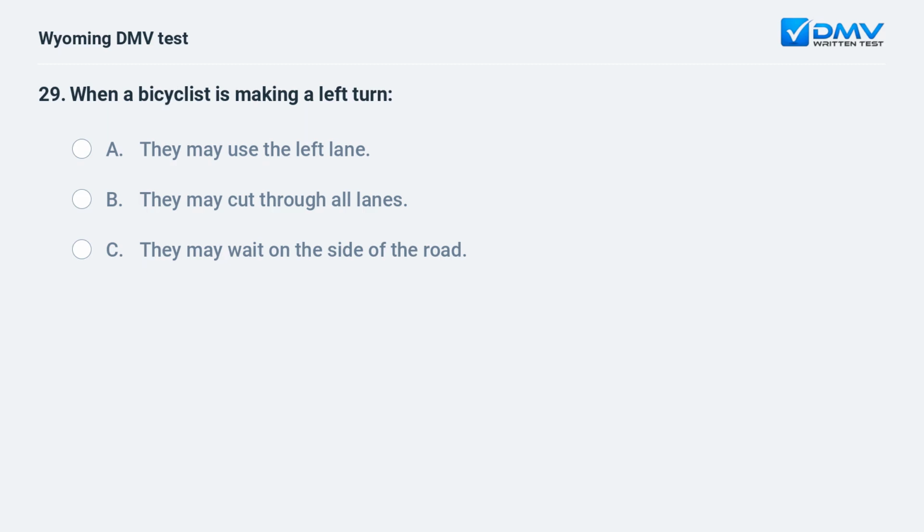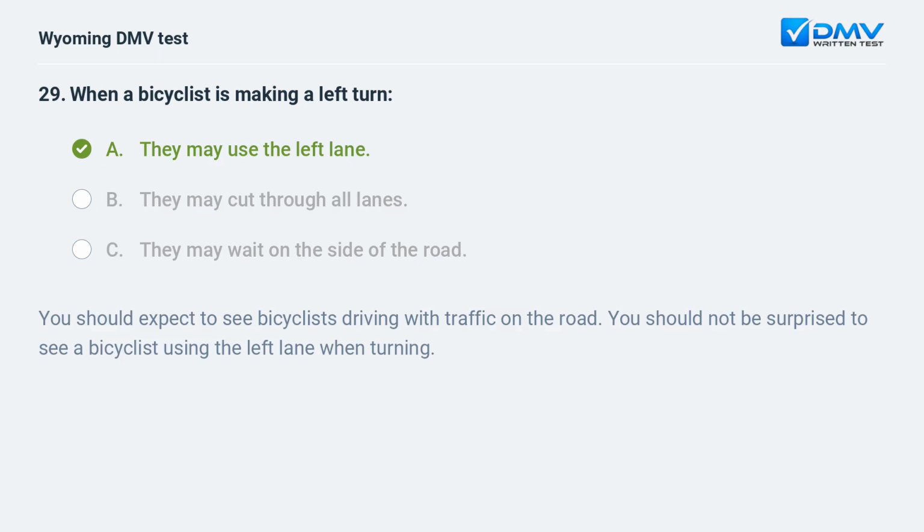When a bicyclist is making a left turn, A. They may use the left lane. B. They may cut through all lanes. C. They may wait on the side of the road. A. They may use the left lane. You should expect to see bicyclists driving with traffic on the road. You should not be surprised to see a bicyclist using the left lane when turning.